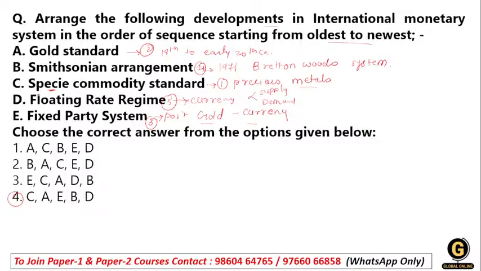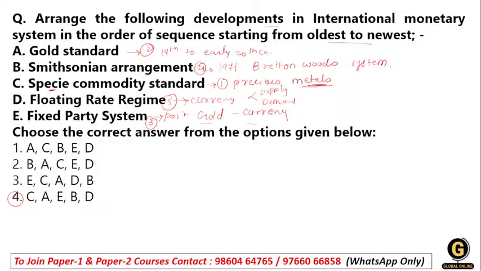First one is the species commodity standard. This uses physical metal or precious metal for exchange. Then the gold standard comes, then the fixed parity system will come. This parity system is about gold and currency. Then we have the Smithsonian agreement, which comes after the Bretton Woods system.